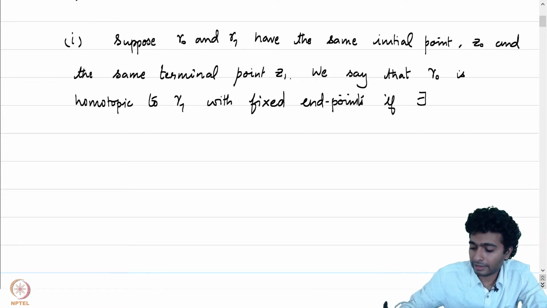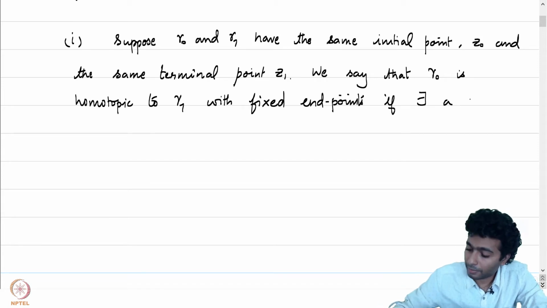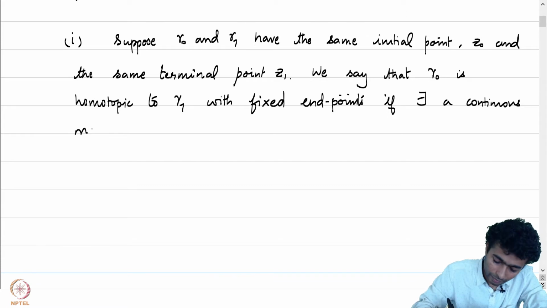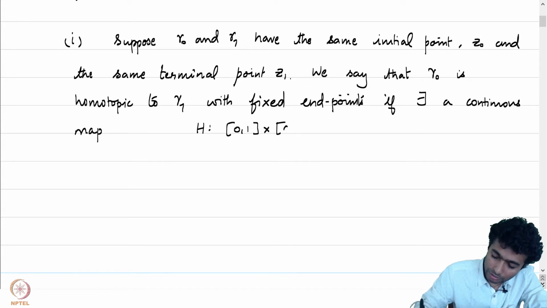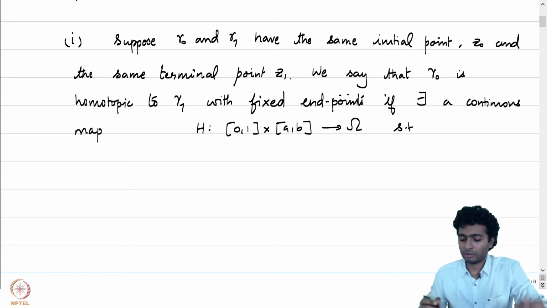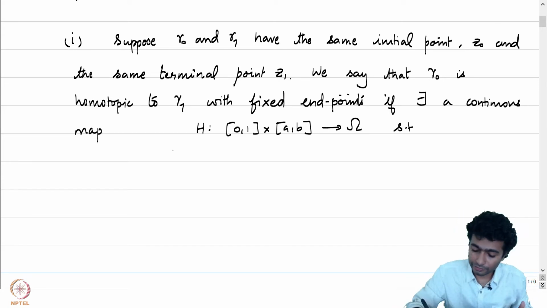If there exists a continuous map capital H which is from 0 1 cross AB into omega such that the following conditions are satisfied.